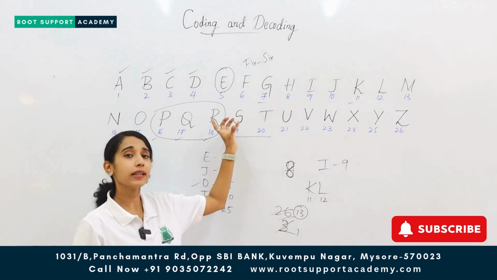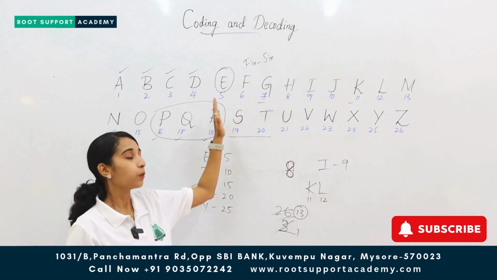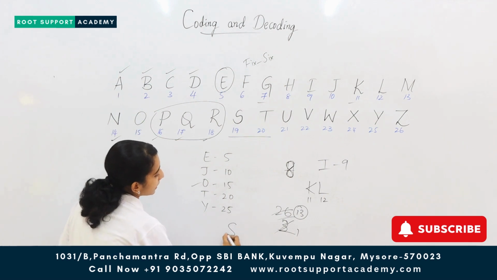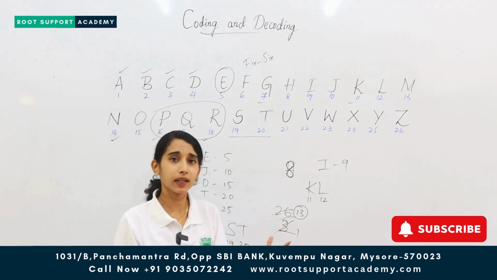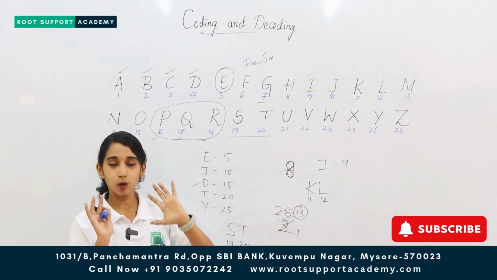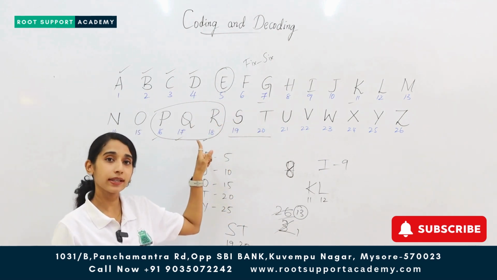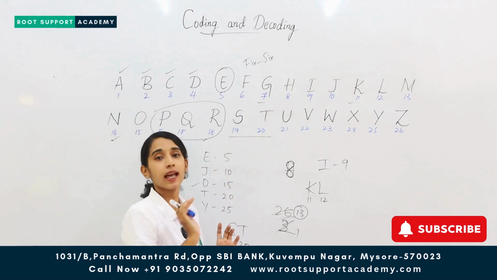So ST is always together. When T is 20, 1 lesser than 20 is 19. So S has 19, T has 20. So whenever S comes, the number is 19.